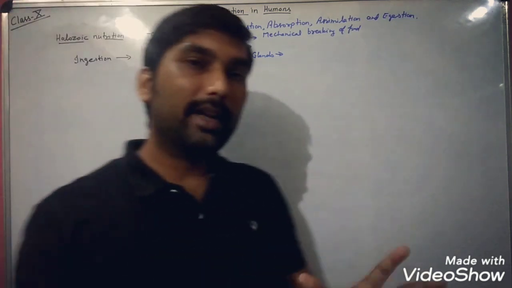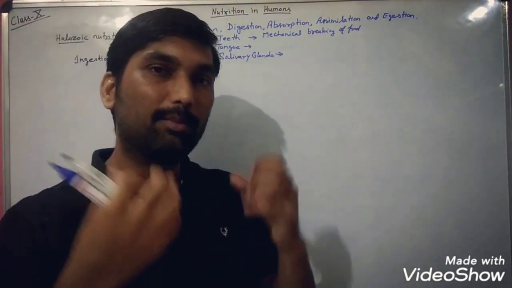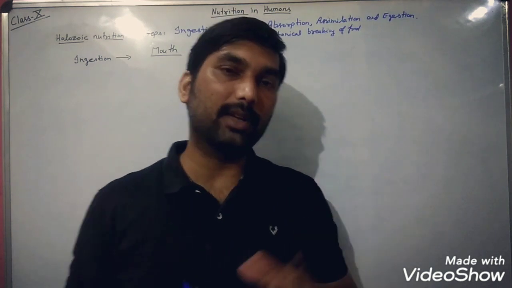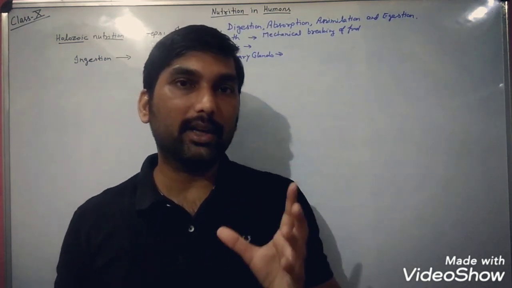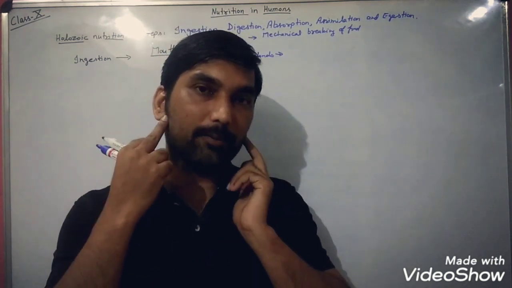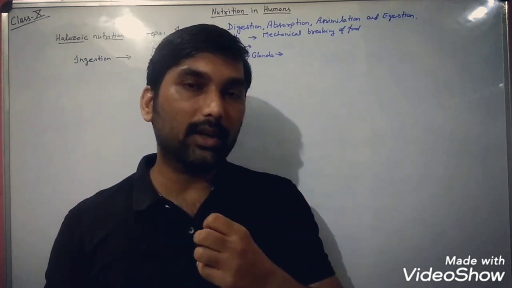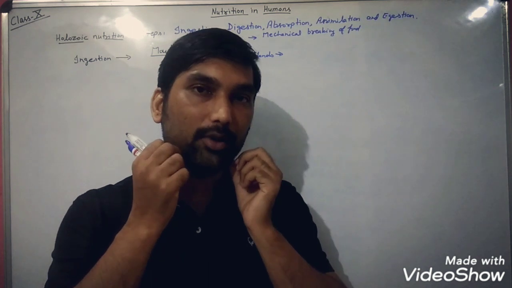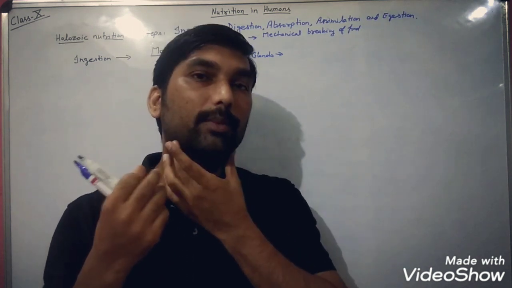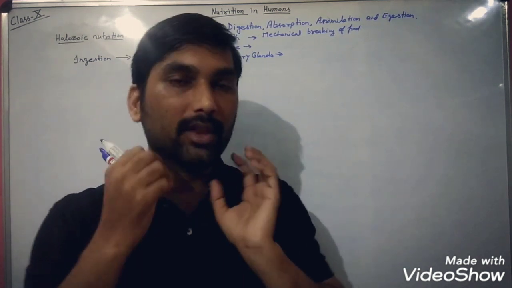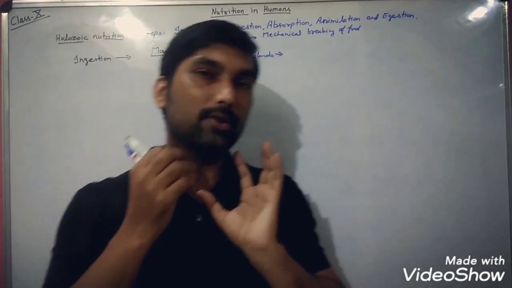So these salivary glands are present in the buccal cavity. Three types of salivary glands are there. The parotid gland is situated just in front of the ear and beneath the ear. Then submandibular: mandibles means jaw, so both sides of the lower jaw.